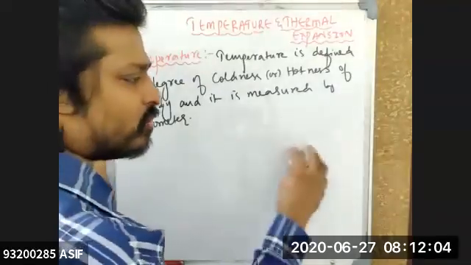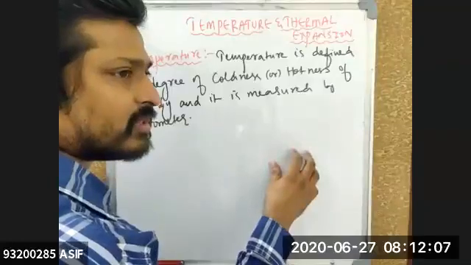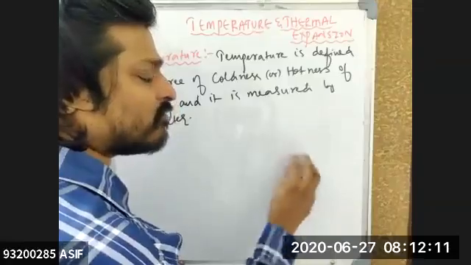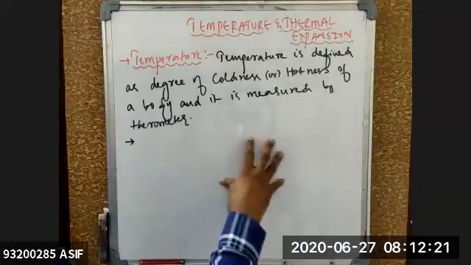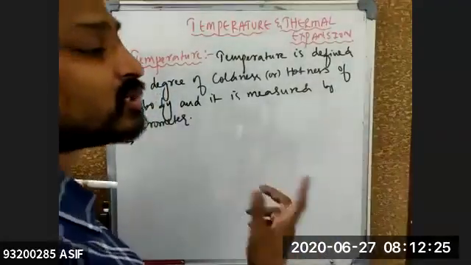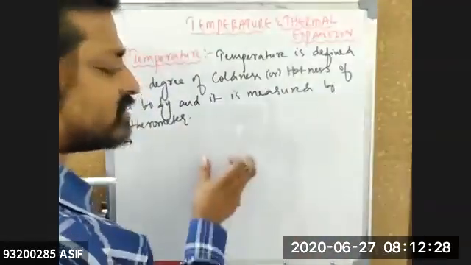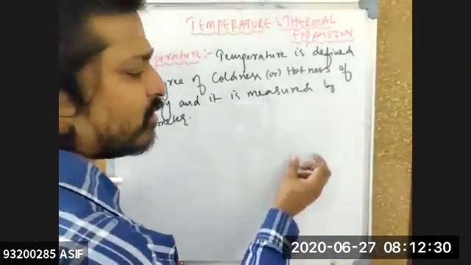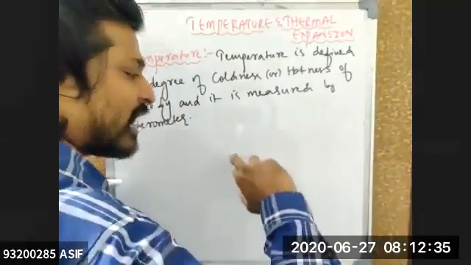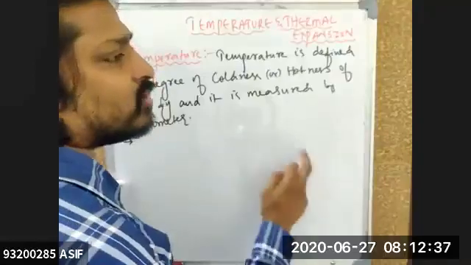When a hot body and cold body are kept in contact, there will be a transfer of energy from the hot body to the cold body till both of them get a common temperature. Will it happen or not? Yes, sir. So when two bodies are kept in contact, there is a transfer of energy. Now that transfer of energy is because of what? Temperature difference. Like the first body is at 50 degrees centigrade, another body is at 20 degrees centigrade. So heat flows because of temperature difference, from higher temperature to lower temperature, that is 50 to 20.